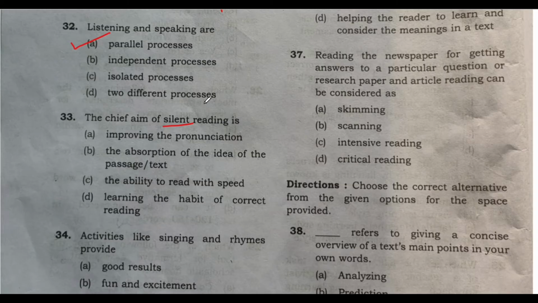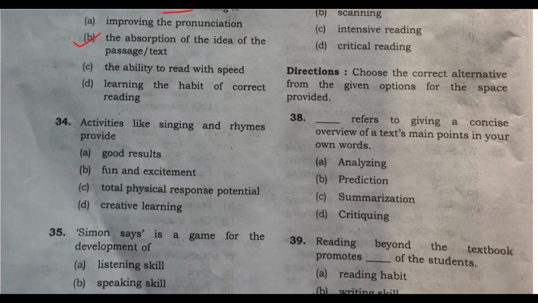I'm not talking about school children, I'm talking about you and me. When we are reading a novel, when we are reading a story, we don't say like, once upon a time it was a line. We don't say like that, right? We just look at the book and in the back of our mind we are silently reading the book. So what are we doing with that? We are absorbing the idea, which means we are understanding what is said in the text or the passage. So this is the chief aim of silent reading. All right, now let's see the next one.